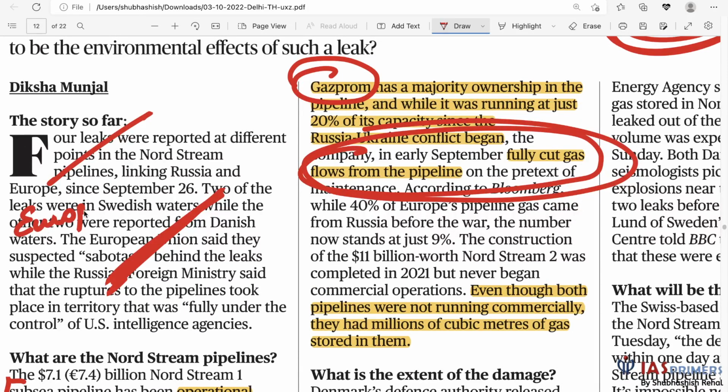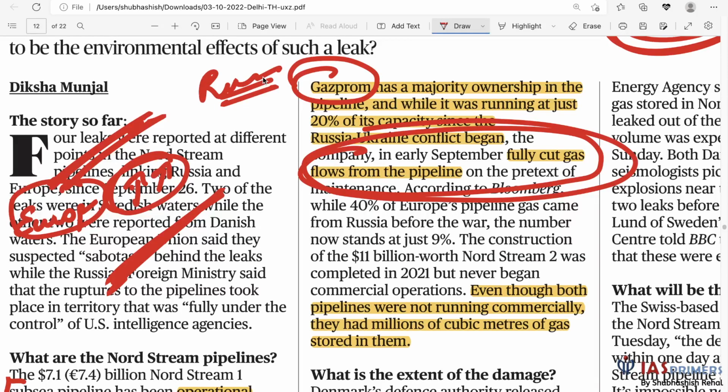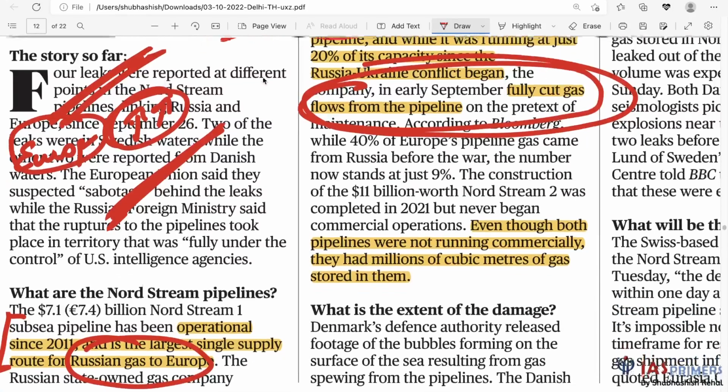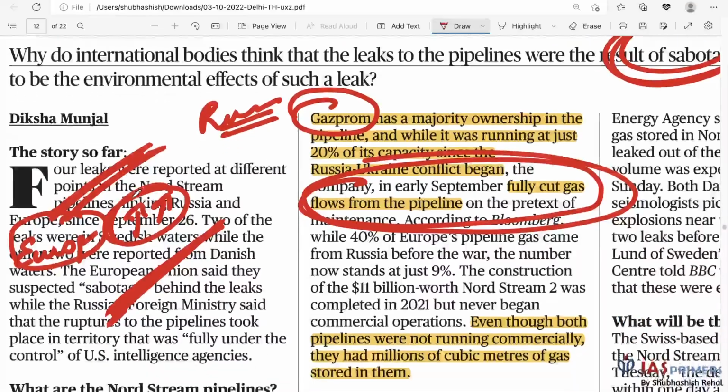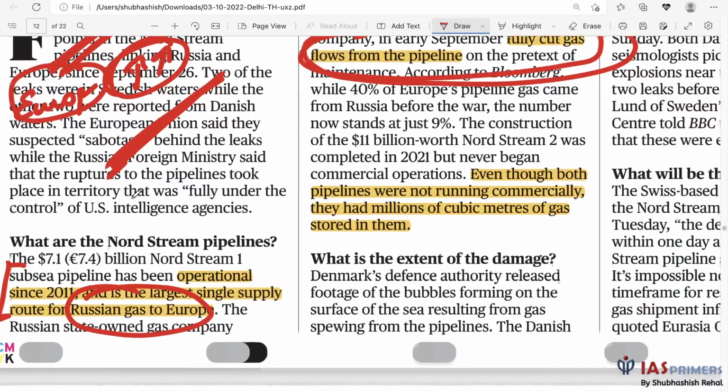So Europe's supply of energy is cut. This will put inflation, more price rise, and there will be political unrest in Europe, and they would talk against sanctions on Russia, for reversing sanctions on Russia. So that must have been the goal. Anyways, so that has taken place. Now with the sabotage, of course, the scope of getting energy from Russia gets undermined.